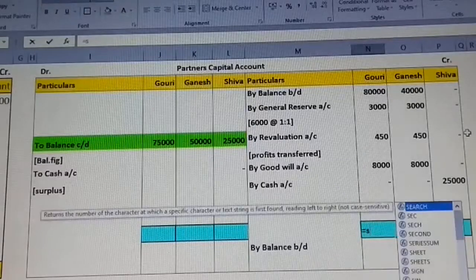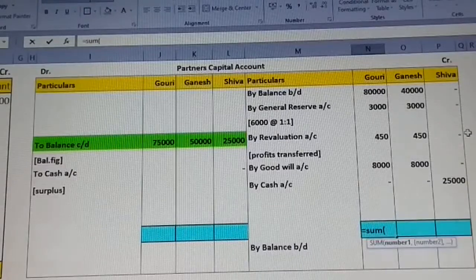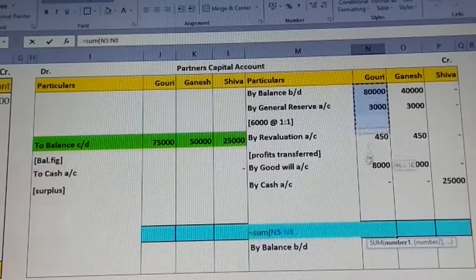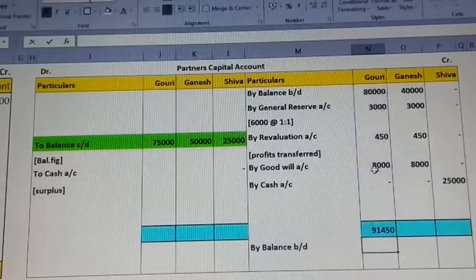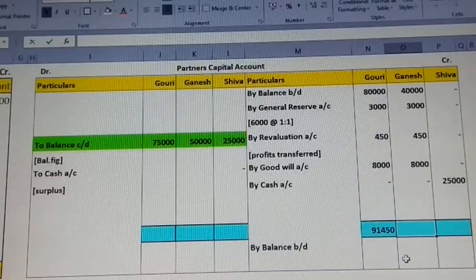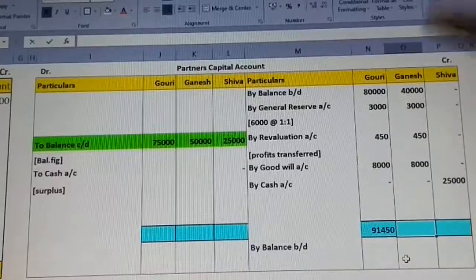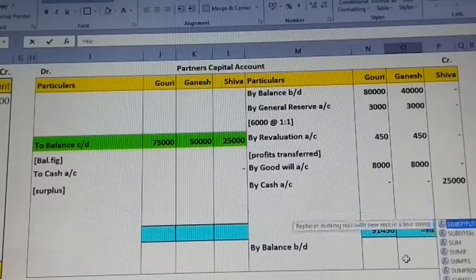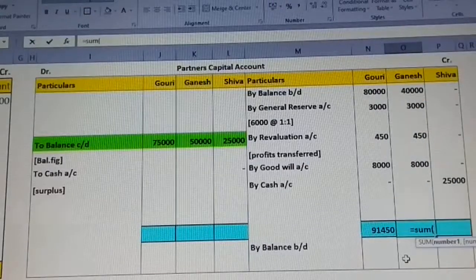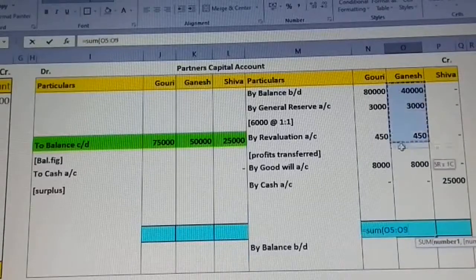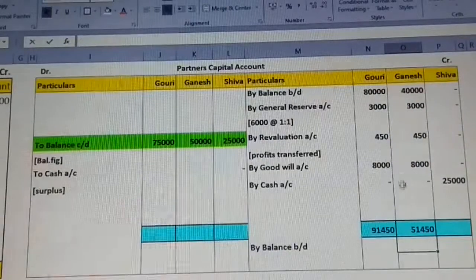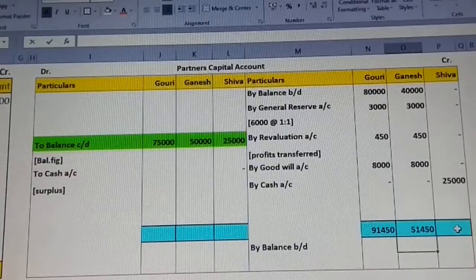So taking up the total, I get 91,450. And for Ganesh, again observing, here it is 50,000, but here we have to check the credit side. So let me format the calculation. So 51,450. Observing 50,000 and 51,450, the credit side is greater.